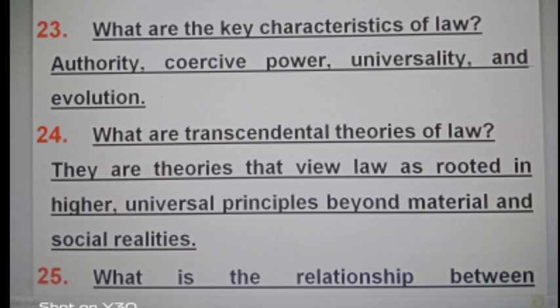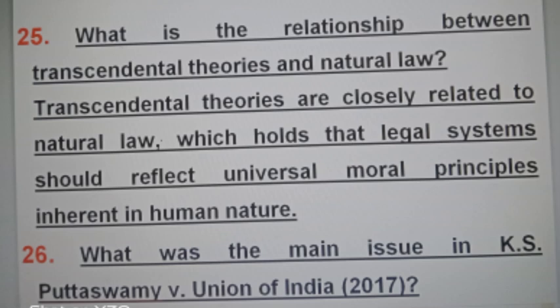What are the key characteristics of law? Authority, coercive power, universality, and evolution. What are transcendental theories of law? They are theories that view law as rooted in higher universal principles beyond material and social realities.